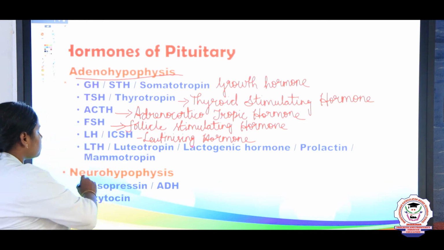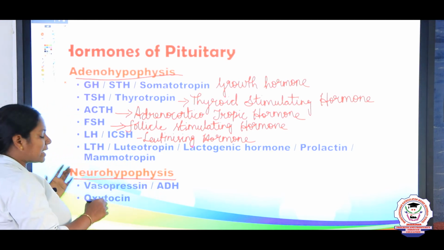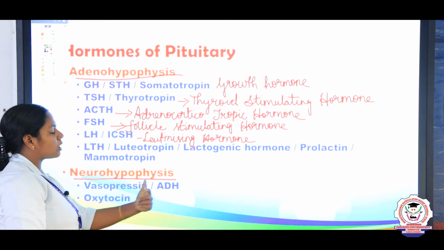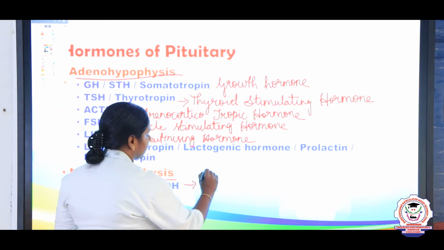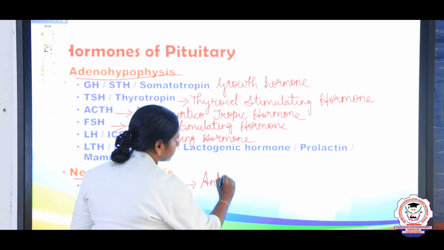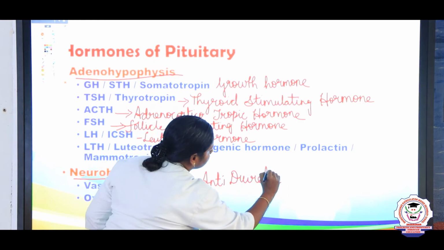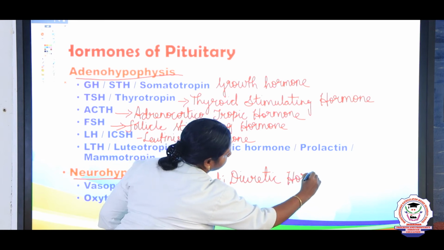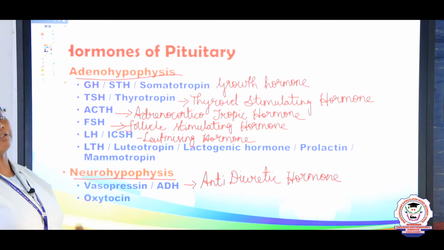Next, the hormones of the posterior pituitary, that is neurohypophysis, are 2. One is vasopressin and another one is oxytocin. Vasopressin is also known as ADH. The abbreviation of ADH is anti-diuretic hormone. It prevents the excess secretion of urine. So these are all the hormones of the pituitary.